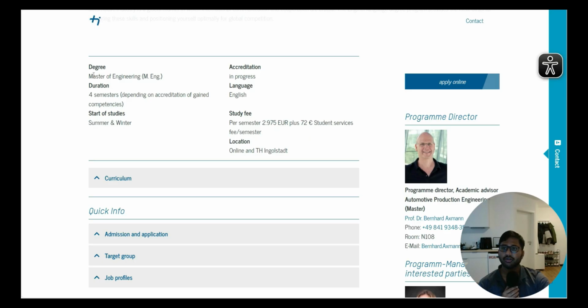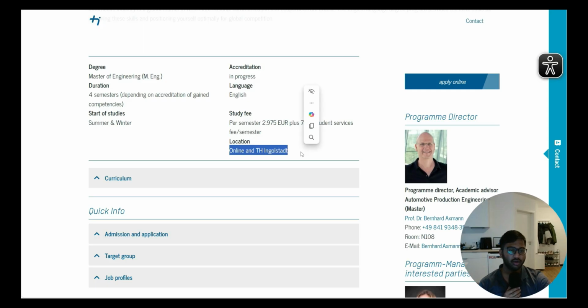created for you. So the degree is Master of Engineering. It's a 4-semester course, depending on accreditation of gained competencies. Semester start is both in summer and winter. Language is English. The study program fee is per semester. Per semester it will be 3,000 euros, and 72 euros is a student fee. So in total it will be 3,100. Location: online and TH Ingolstadt.